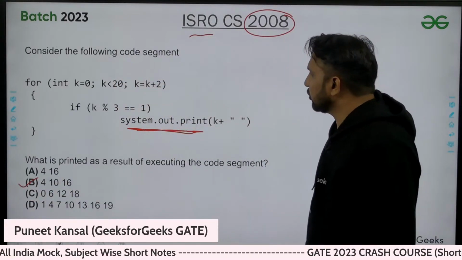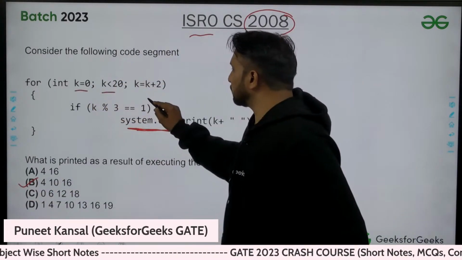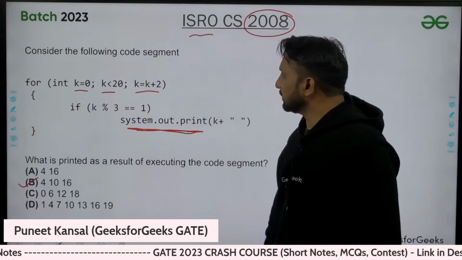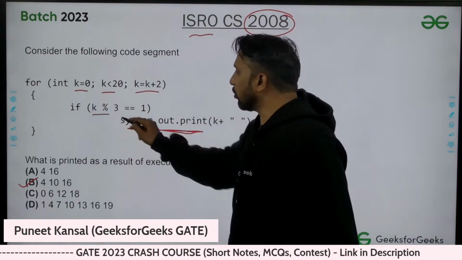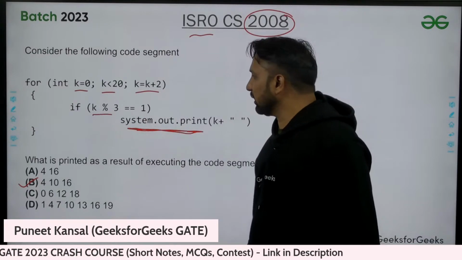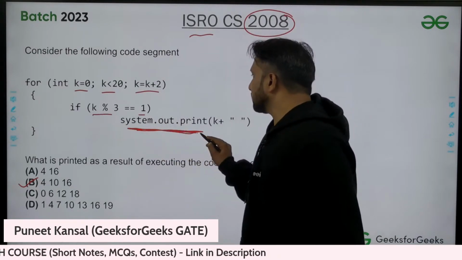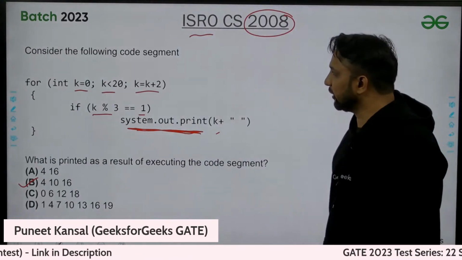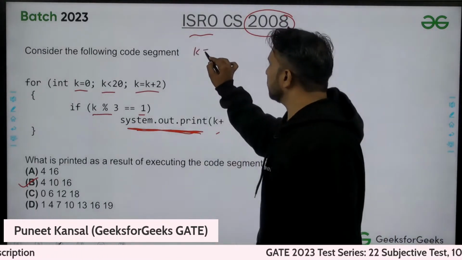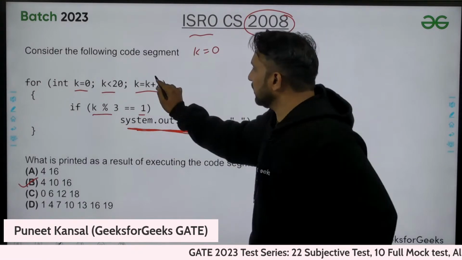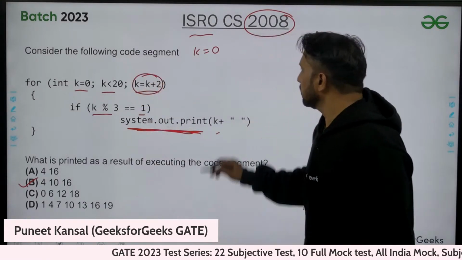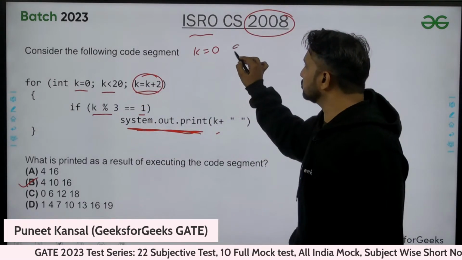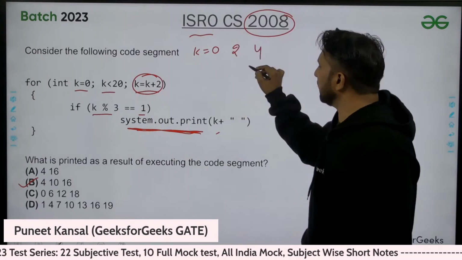So here what we are doing is k value 0 going up to 20, adding 2 in k, taking the remainder mod 3, and if that is equal to 1, then we are printing the k value. So k value starts from 0, and then we are incrementing with 2, so that can be 2, then 4, incrementing with 2 every time.